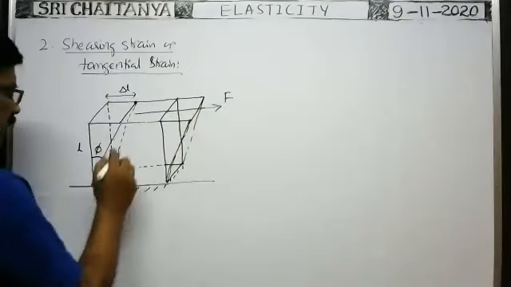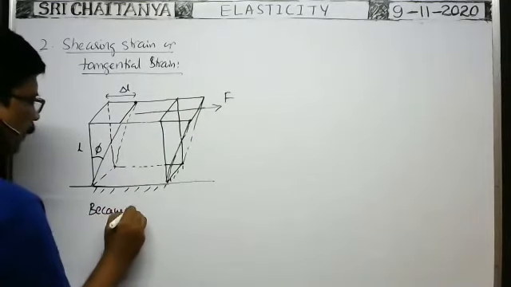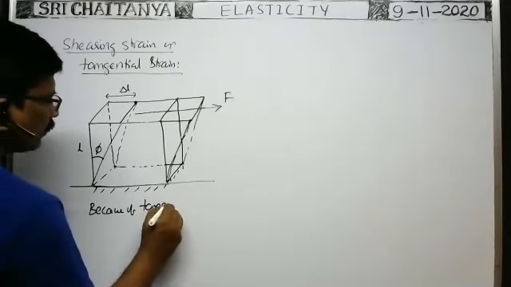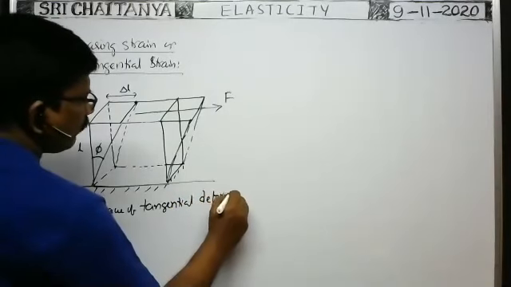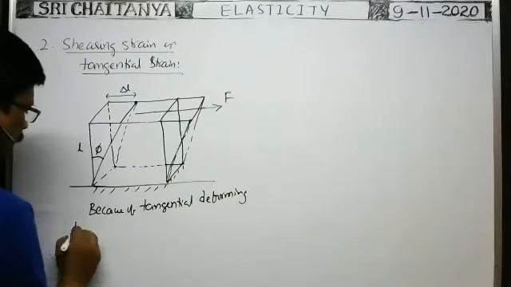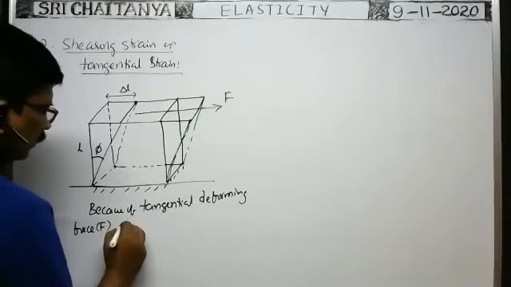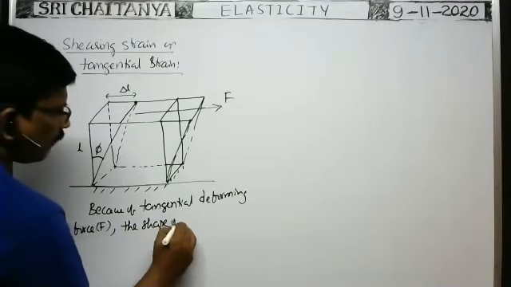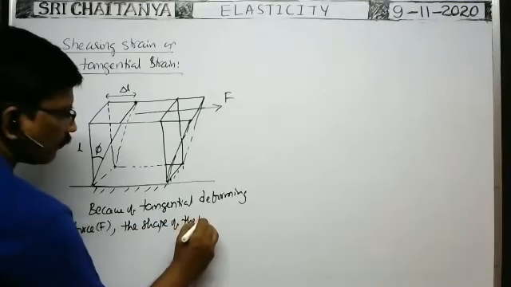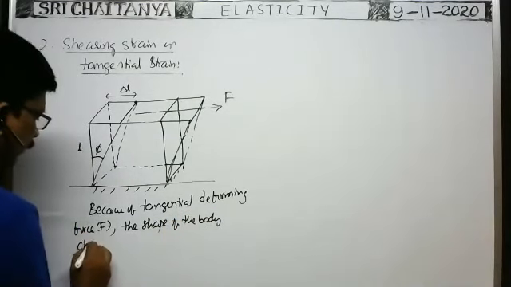So, because of application of the tangential deforming force F, the shape of the body undergoes changes.